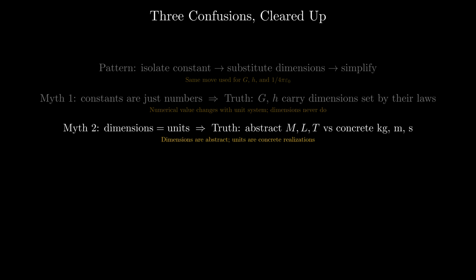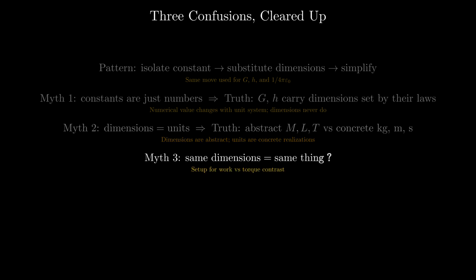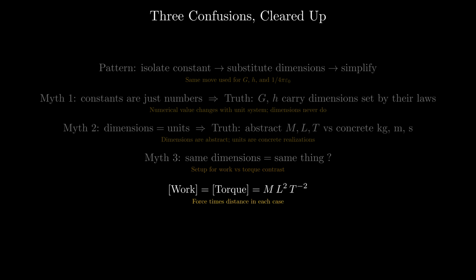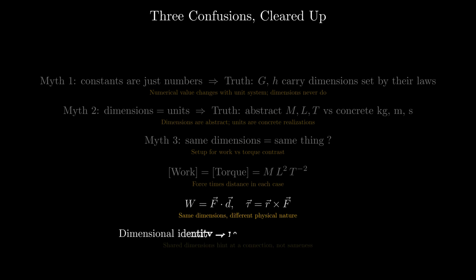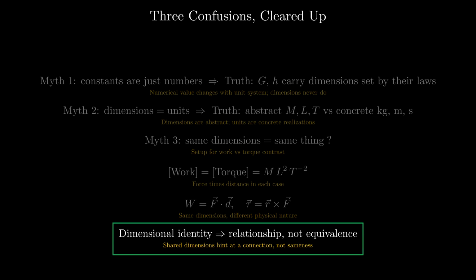Second, dimensions and units are not the same thing. Dimensions are abstract, the symbols M, L, and T. Units are concrete: kilograms, meters, and seconds. Third, sharing dimensions does not mean being the same thing. Work and torque both measure mass times length squared times time to the minus 2, yet work is a dot product and torque is a cross product. Dimensional identity signals a relationship, not equivalence.